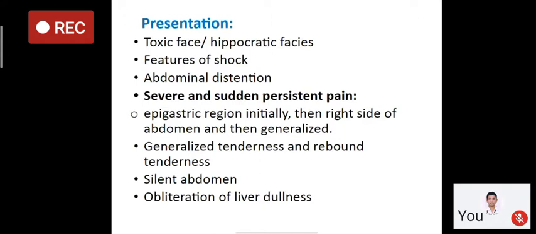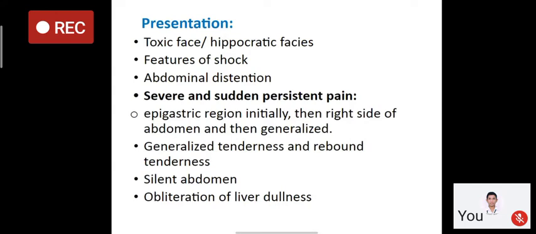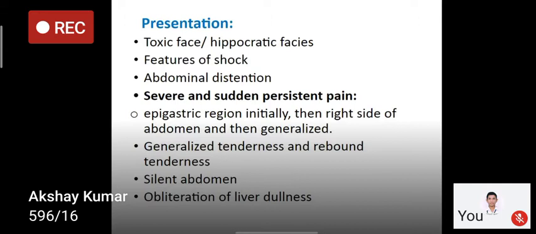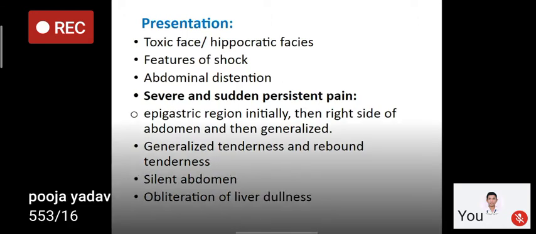And due to the perforation, there will be distension of the abdomen, and sudden and severe persistent pain in the abdomen, which starts from the epigastric region, then the right side of the abdomen, then becomes generalized. On palpation, there will be generalized tenderness and rebound tenderness, which is known as Blumberg sign. The patient's abdomen will be silent. The patient will not try to move, because any movement or sideways movement will lead to pain in the abdomen. So it will be a silent abdomen.